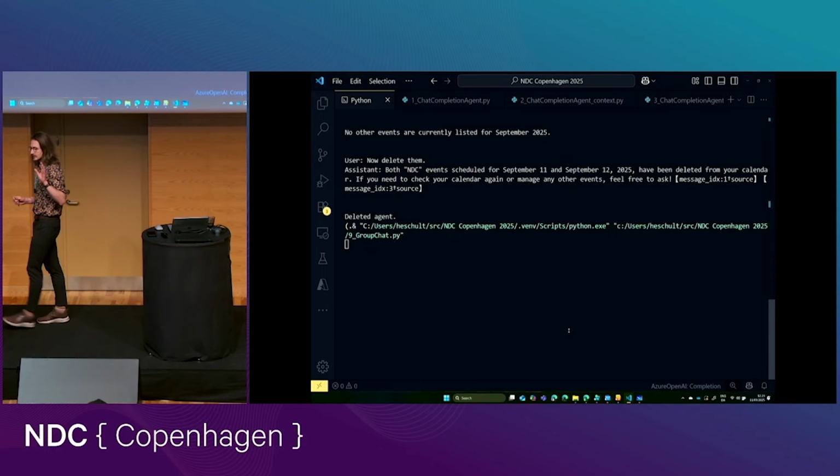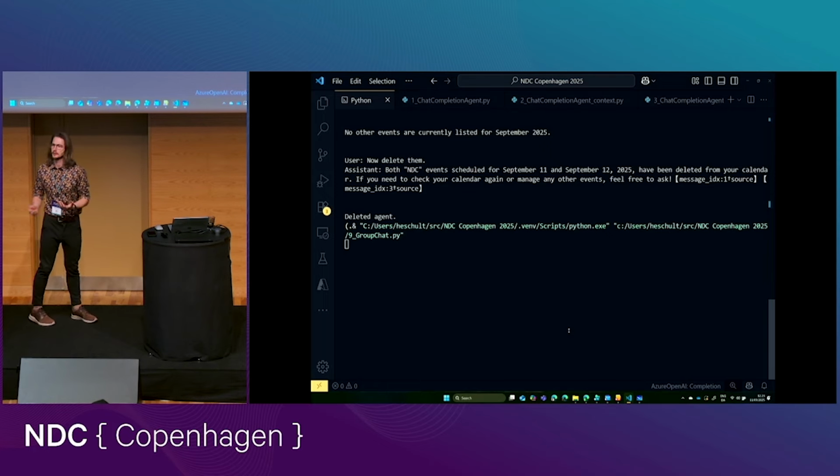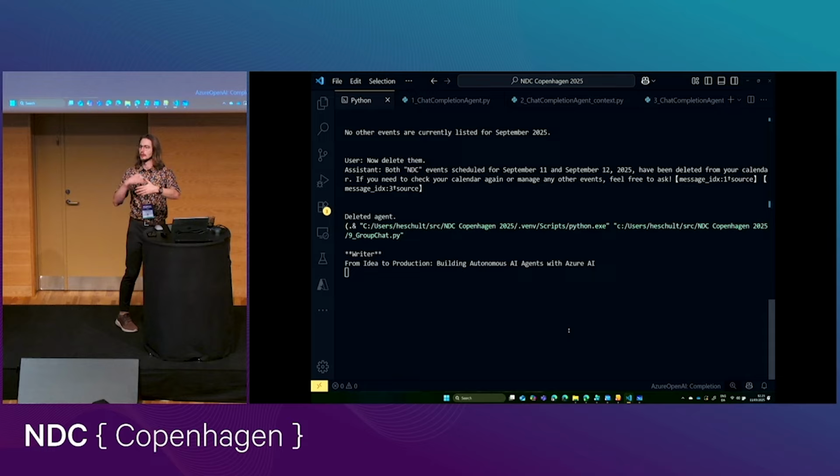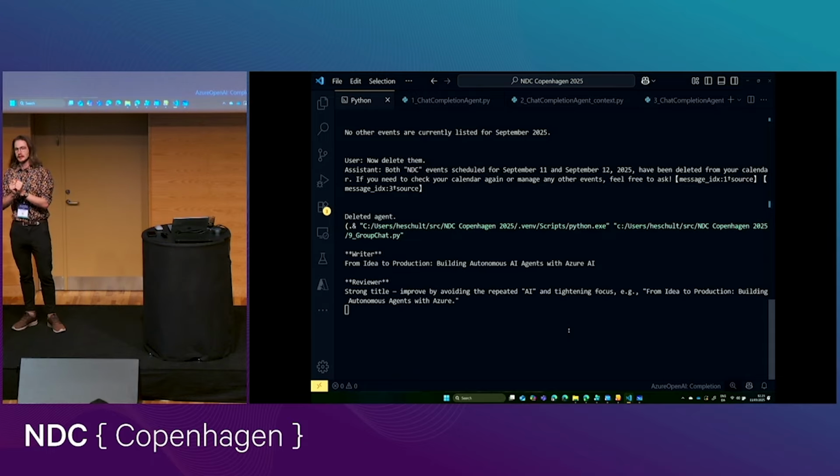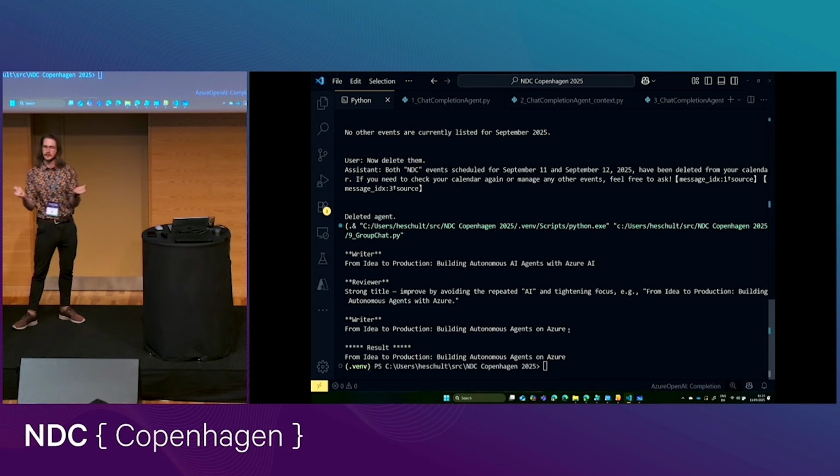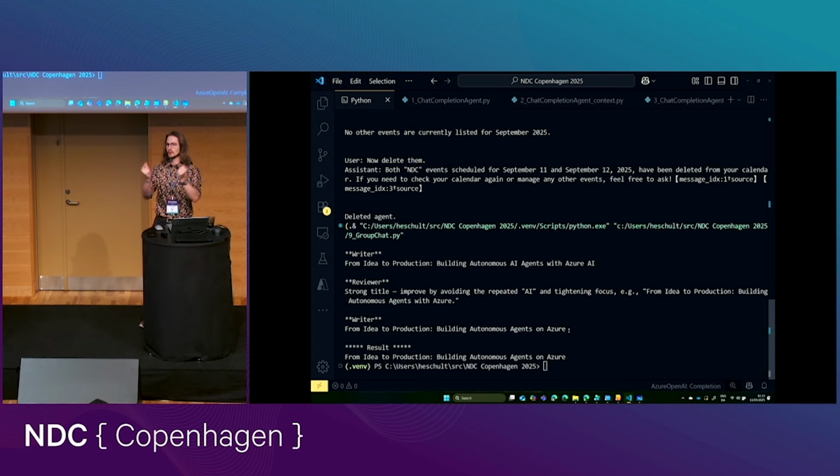One area where I think this actually makes a lot of sense now, this might be a very, very simple example, you could say, okay, we can also solve this with a reasoning model that is capable of reflection. But what this is particularly good at is that we can give these 2 agents different motivations. Right? We can instruct them in potentially contrasting ways. So in this case here, our writer said, from idea to production, building autonomous AI agents with Azure AI. That's fine. The reviewer said, strong title, improved by avoiding the repeated AI. I think that's also a good suggestion. Then it says, from idea to production, building autonomous agents on Azure.